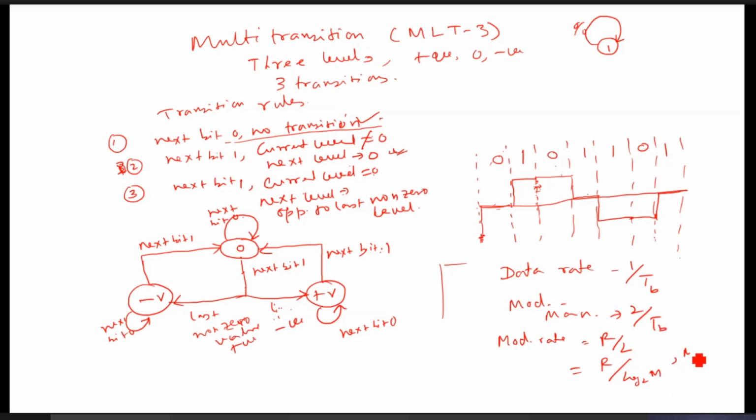That is, M equals 2 to the power L, where L is the number of bits per signal element. Right. So some silly questions might be asked on these things. Keep in mind.